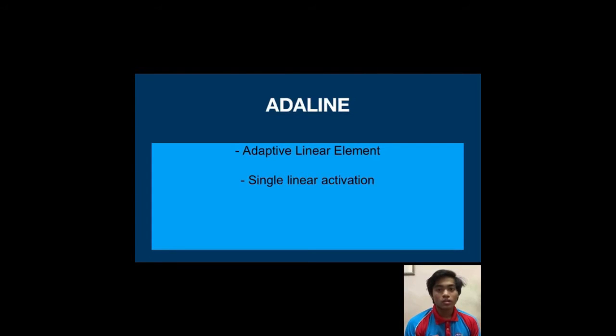It consists of a weight, a bias, and a summation function. The difference between Adeline and the standard perceptron is that in the learning phase, the weights are adjusted according to the weighted sum of the inputs. In the standard perceptron, the net is passed to the activation function and the function's output is used for adjusting the weights. Adeline is a single-layer neural network with multiple nodes where each node accepts multiple inputs and generates one output.